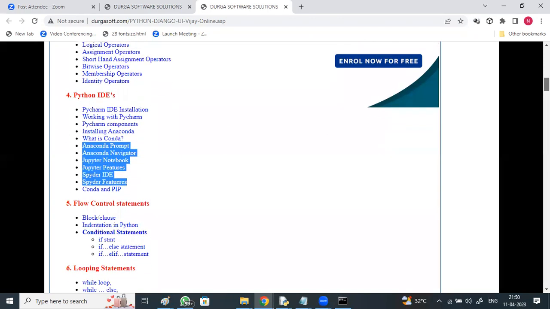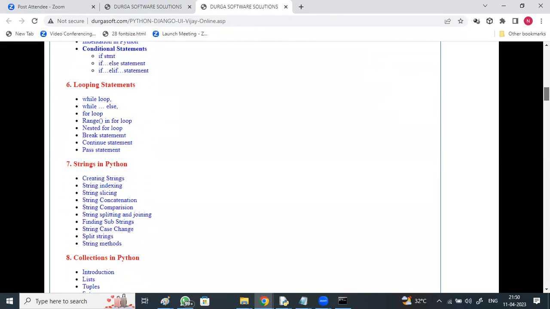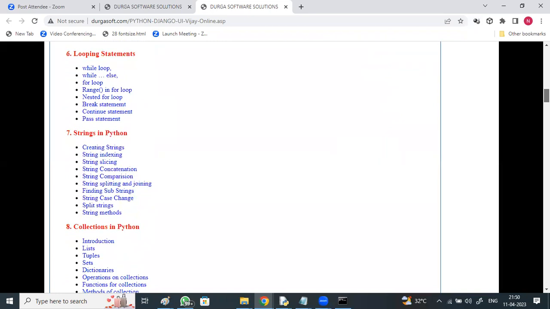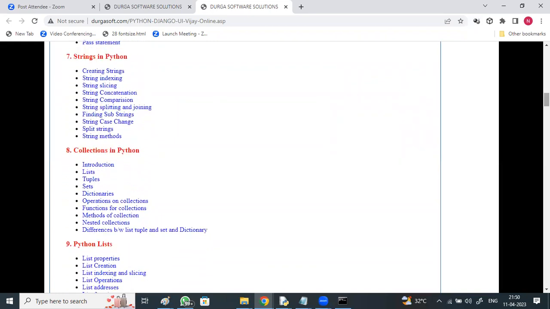Flow control statements. If we come to the basic Python: looping statements, break statement, continue, pass statements, string indexing, string slicing, string functions, string methods, string special characters. Collections in Python: list, tuple, sets, dictionaries, functions, methods, nested collections.